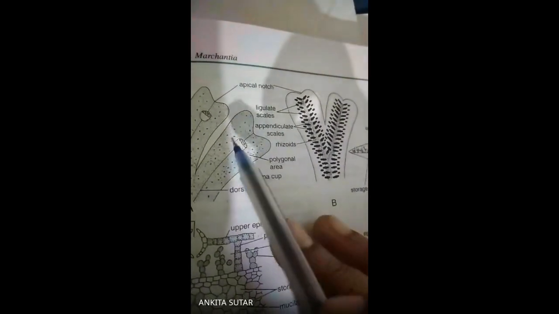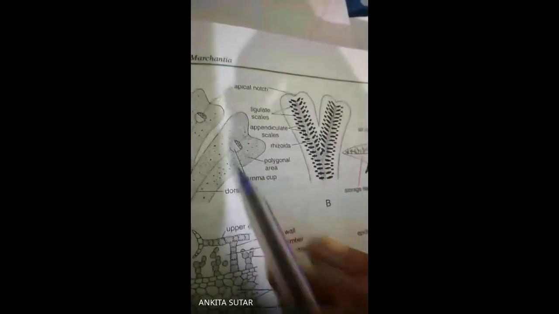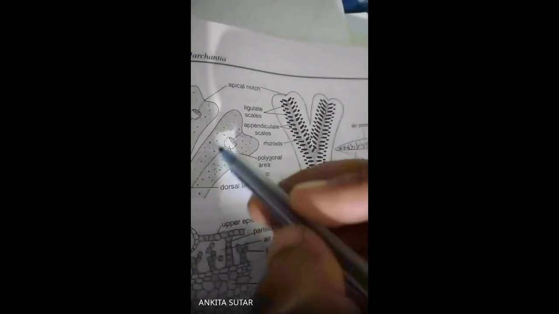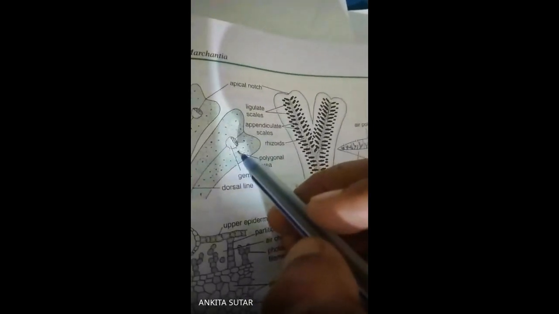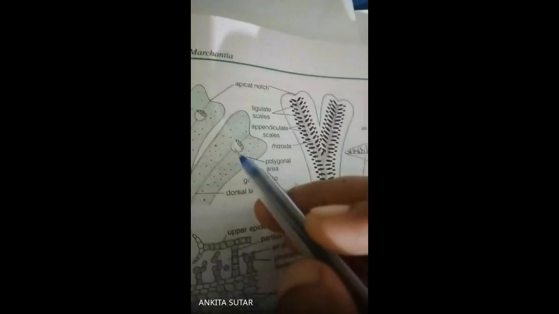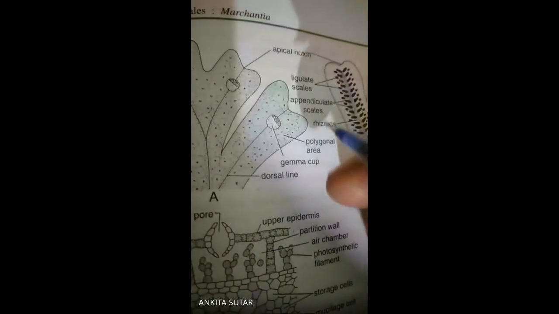You can see it is a gemma, or gemmae. In the plural form we can call it gemmae, but in singular form it is a gemma cup. Okay, it is a cup-like structure. It is generally present for reproduction, just like vegetative reproduction. Okay, is that clear?